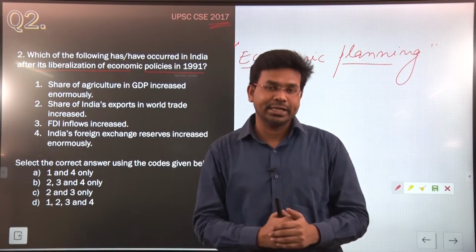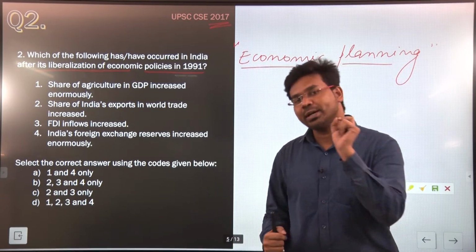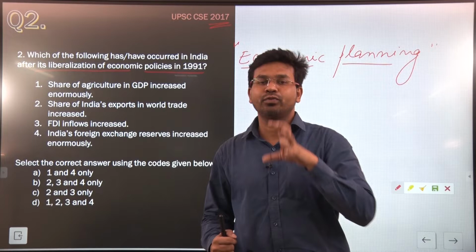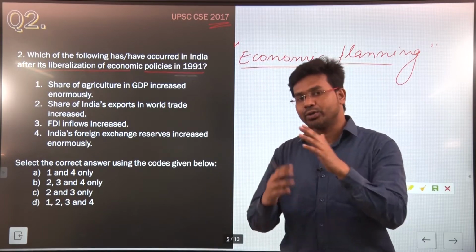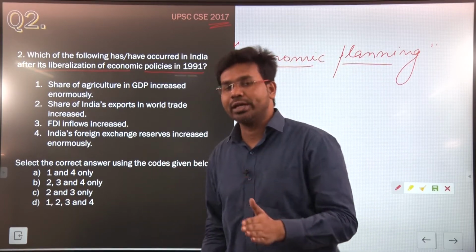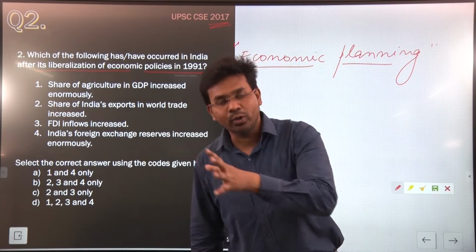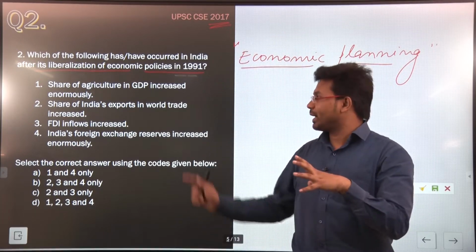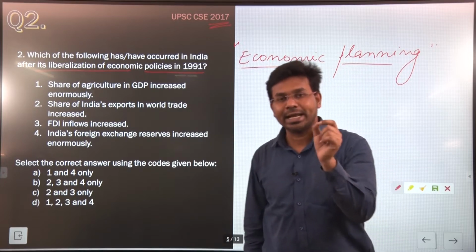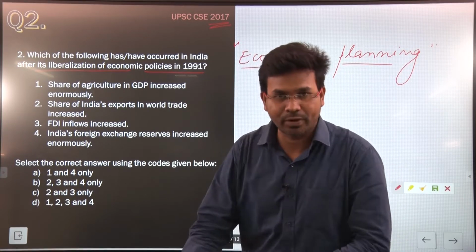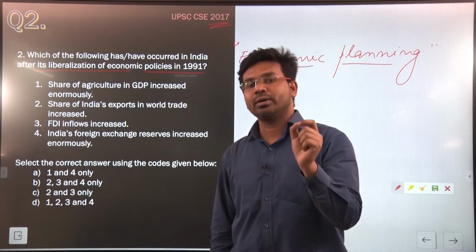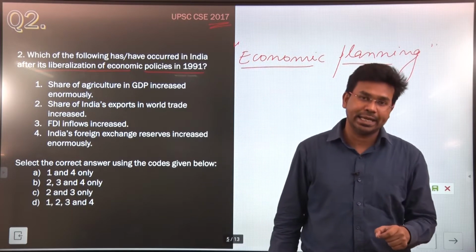The International Monetary Fund put some conditions for India: you should bring some policy reform for your economy, only then we are going to lend you money. So the government of India implemented this particular 1991 economic policy reform. This was known as the new economic policy of 1991.